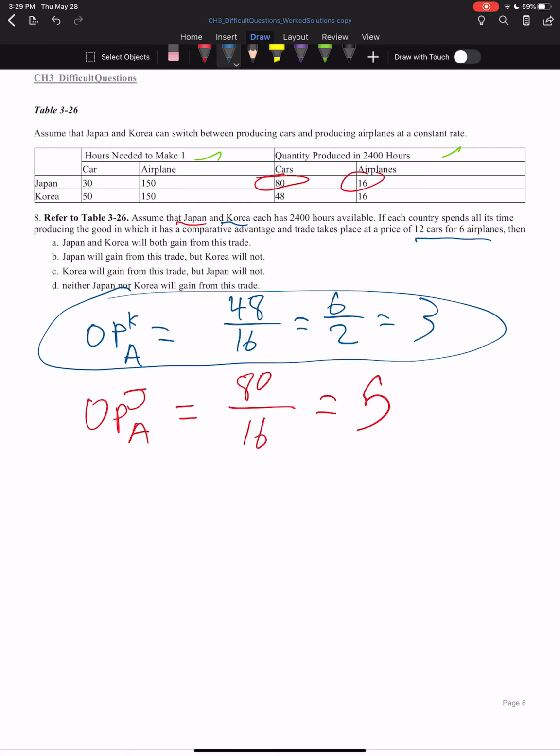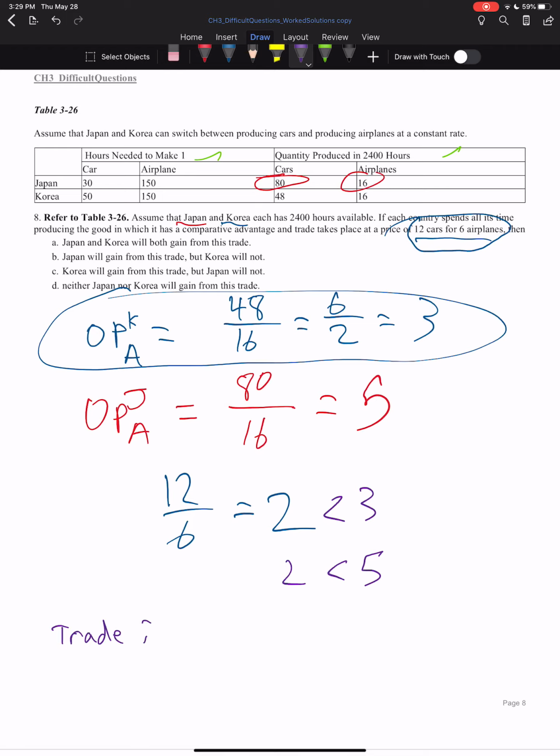Now, the other thing we have to be careful of here is our terms of trade need to fall in between these opportunity costs. So if we go 12 over 6 is equal to 2, that is too low. That's less than 3, and it's also less than 5. Our terms of trade have to be between those two opportunity costs. So then they're not going to gain from this trade.